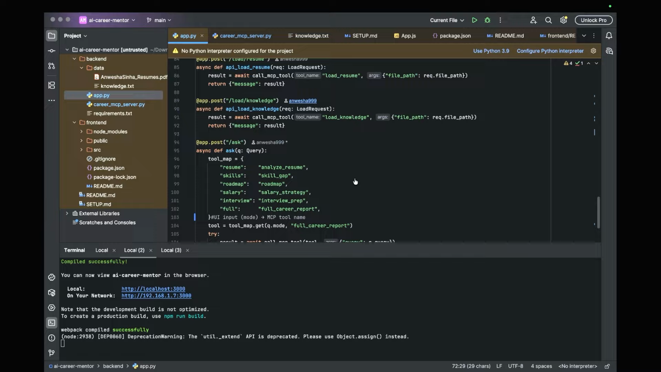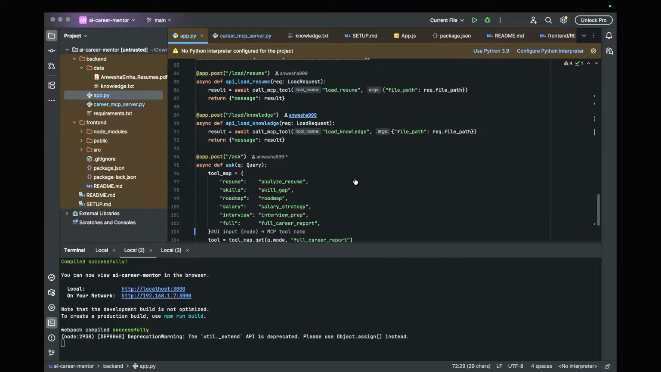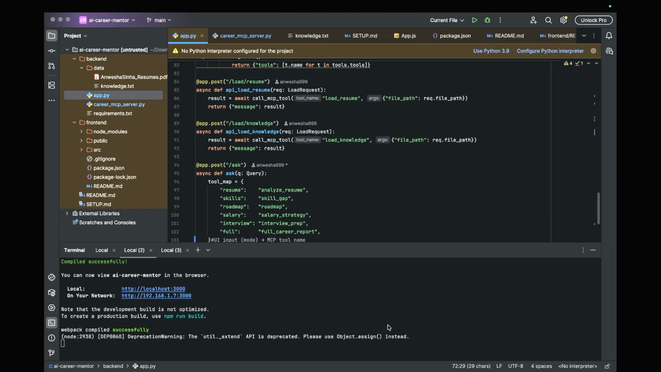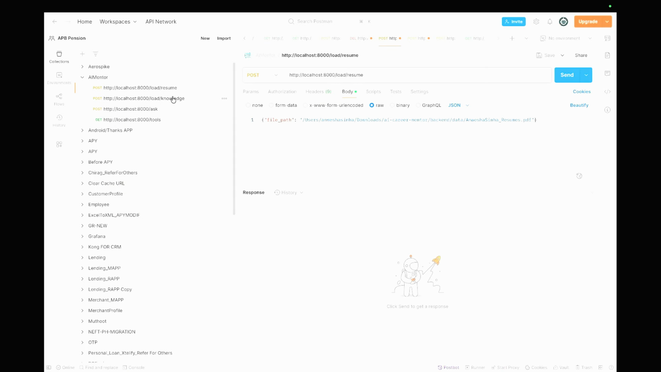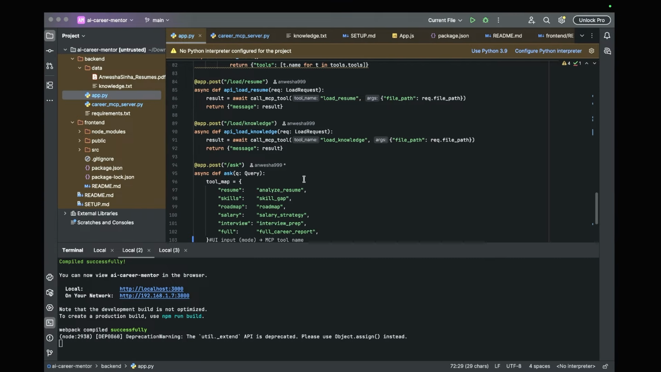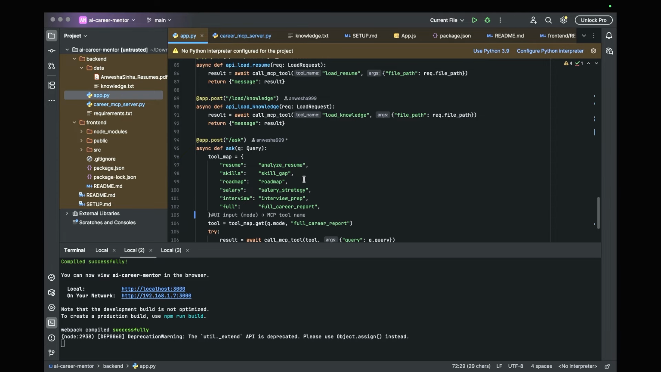So, load resume, load knowledge. Explicitly, you can also load the resume and then load the knowledge, the APIs which I showed, right? You can just give the file path and it will help you load it.